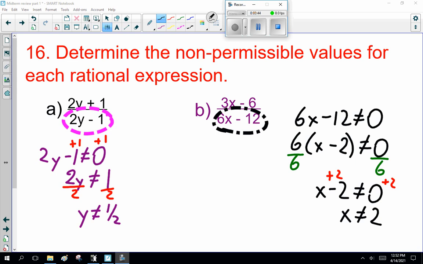Now, 6x minus 12 can't equal 0. You'll notice I factored out a 6. Some people will argue, couldn't you just add 12 to both sides at the beginning? I don't want you doing it that way. Humor me. I'll show why in a moment. But please, factor out what you can first. And then we divide both sides by 6. 0 divided by 6 is still 0. We add 2 to both sides, so x can't equal 2. That's all I need you to do.